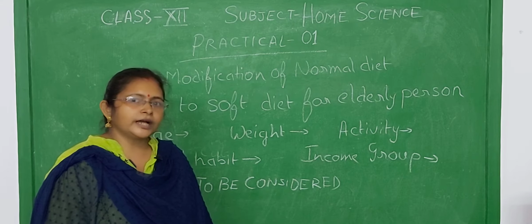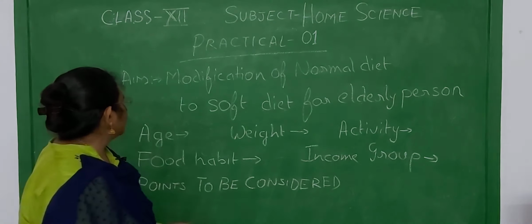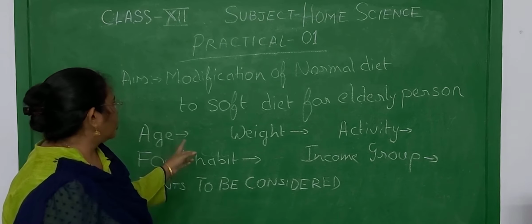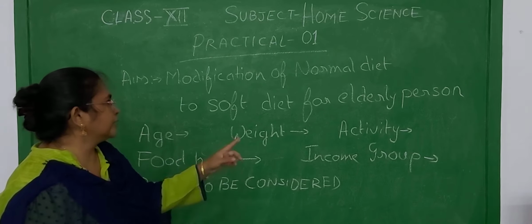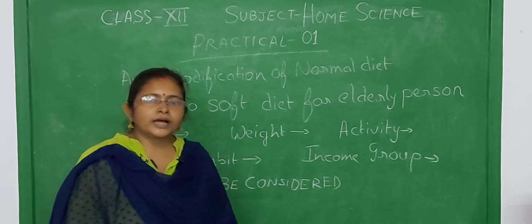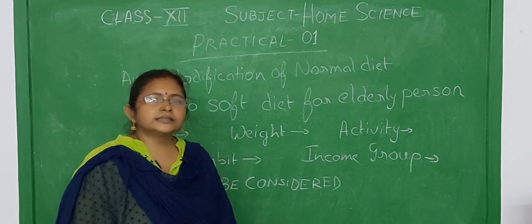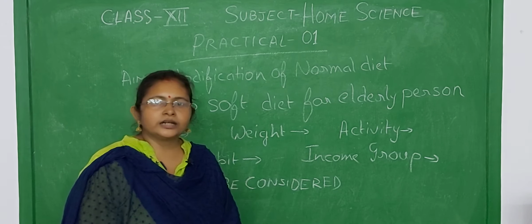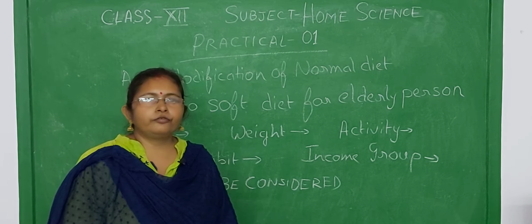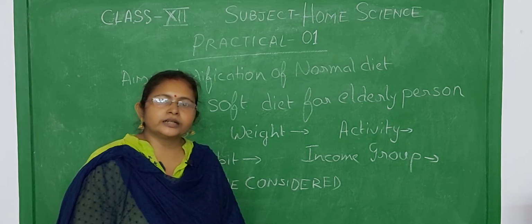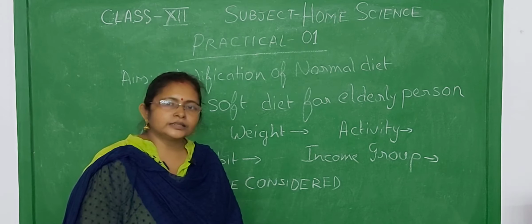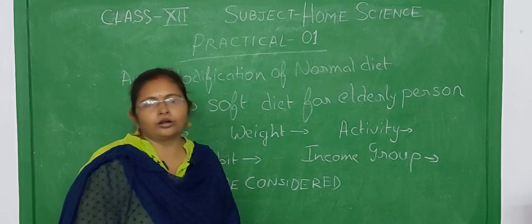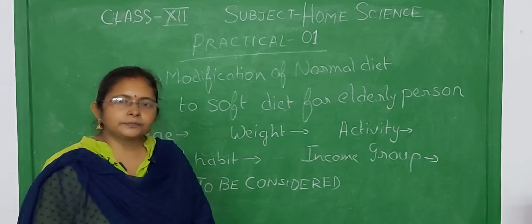The first time, you have to prepare a diet which is a modification of the normal diet to a soft diet for an elderly person. As you know, an elderly person doesn't eat much spicy food or food containing high fat. So in that case, you have to make a little modification to the diet. The diet will be less spicy.